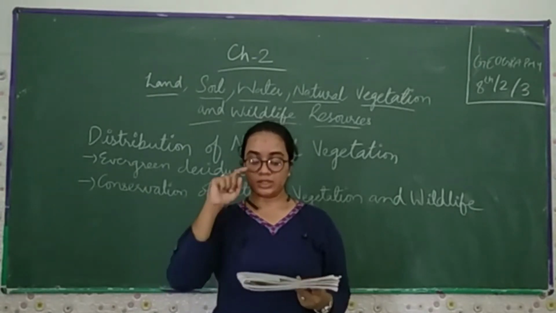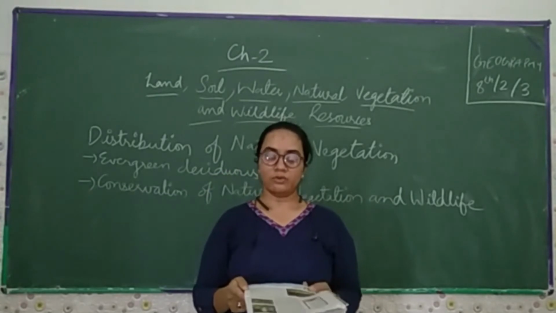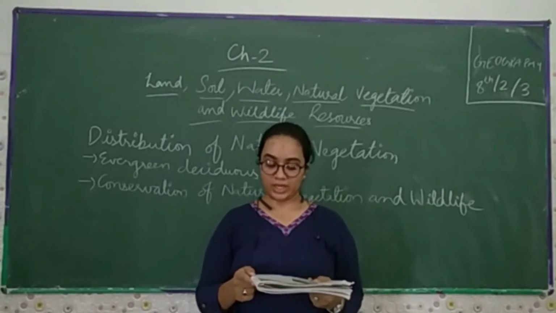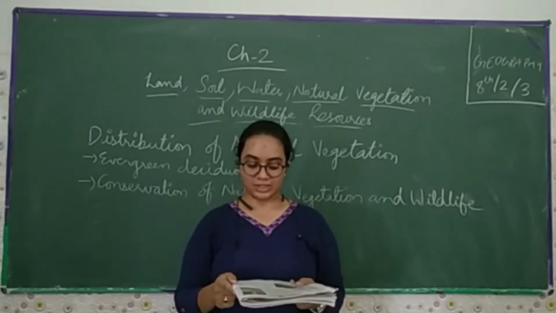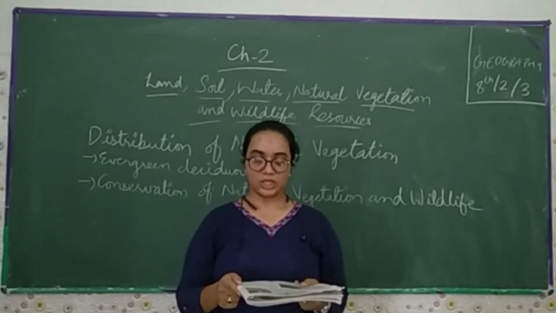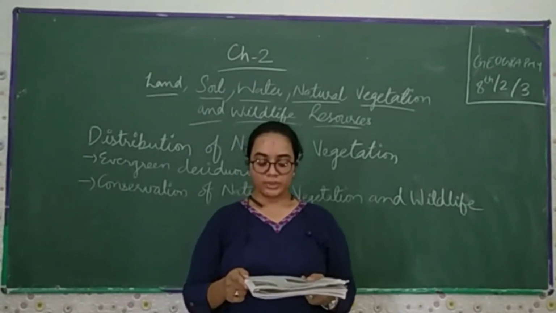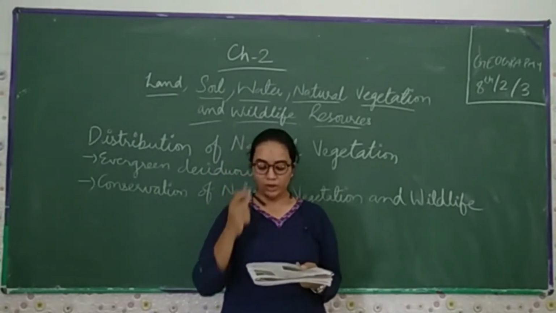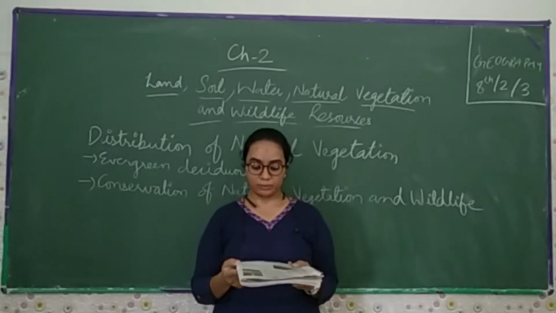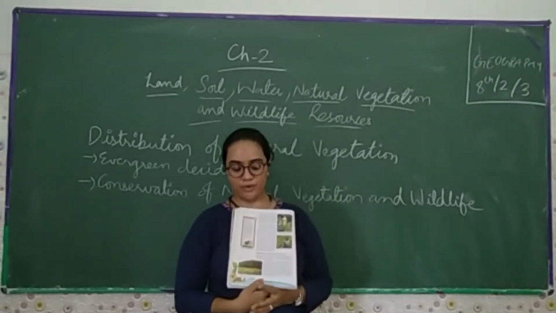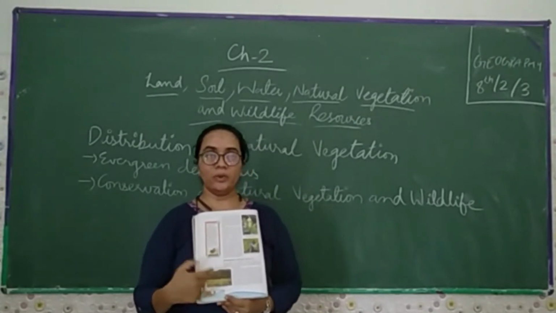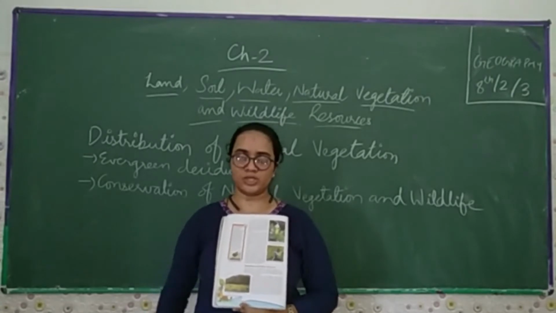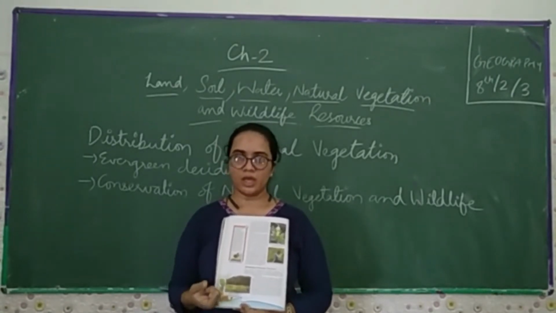The forests are thus associated with areas having abundant water supply. As the amount of moisture decreases, the size of trees and their density reduce. Short stunted trees and grasses grow in regions of moderate rainfall, forming the grasslands of the world. Thorny shrubs and scrubs grow in dry regions of low rainfall, and such plants have deep roots. As you can see in the grassland and forest pictures, how green and thick it is. When there is more rain you will find huge trees and big grasses, and green all over.